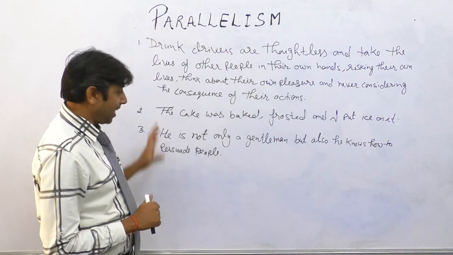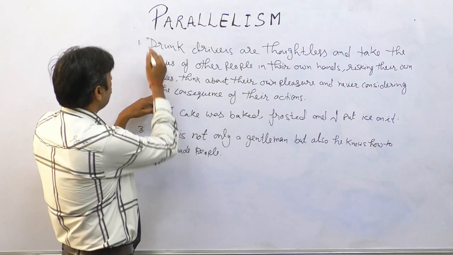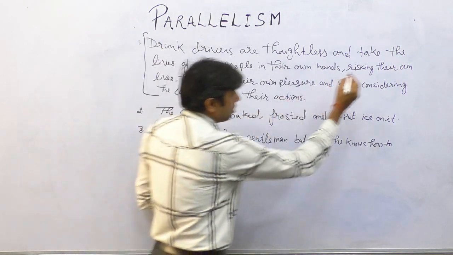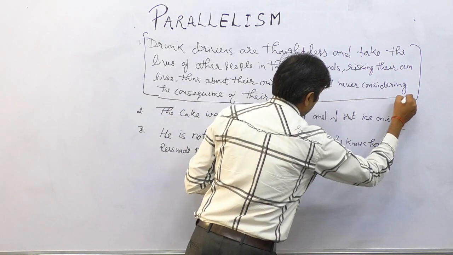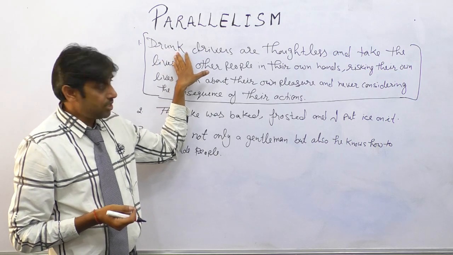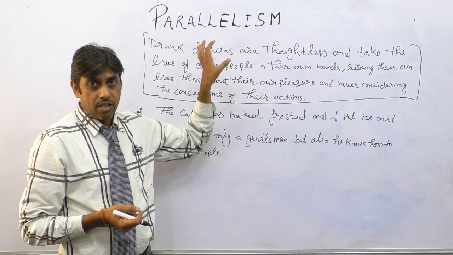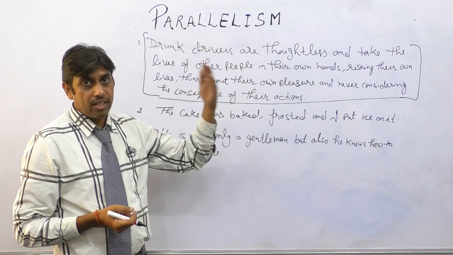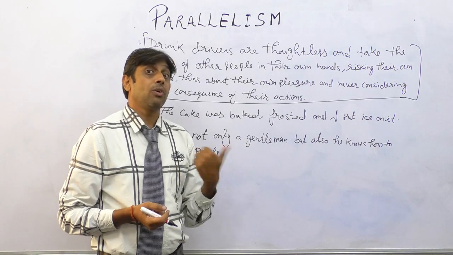I have written 3 sentences here, and I would request you all to concentrate on this first sentence. This is a very long sentence. Once you read it, because it has multiple phrases and is going in a flow, it may or may not have some errors.